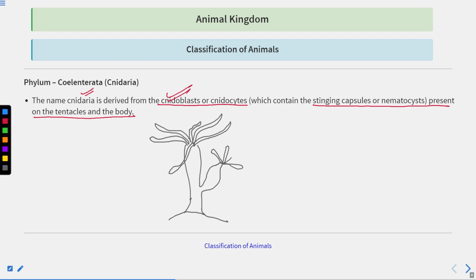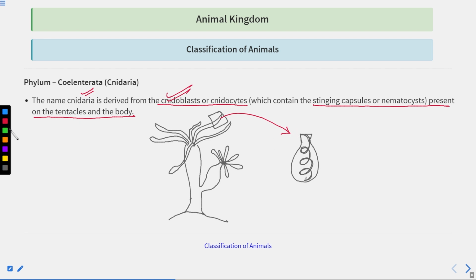This is the bud. Now, if you see this tentacle here, this tentacle has one very different cell like this, and it has a stinging like thing, which in a resting condition is like this.